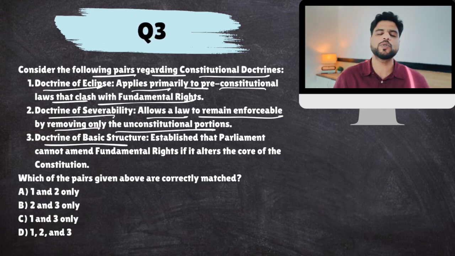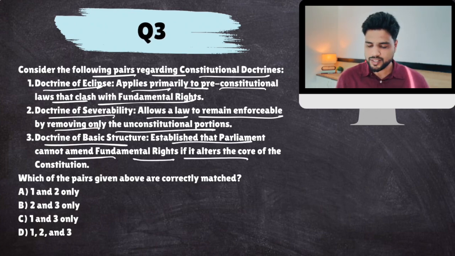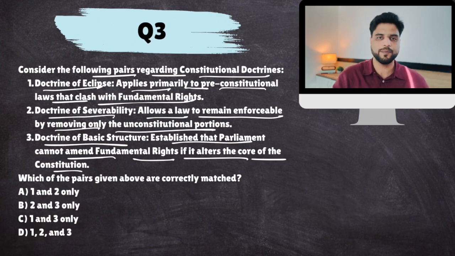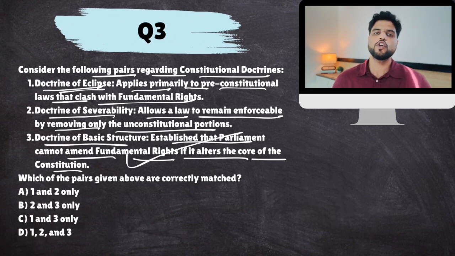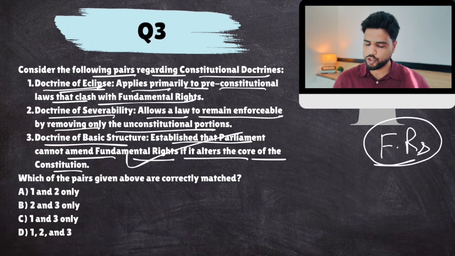Doctrine of basic structure, which most of you are aware of, established that Parliament cannot amend fundamental rights if it alters the core of the Constitution. So this doctrine of basic structure is absolutely correct. Now let's talk about doctrine of eclipse. You see, no law can violate fundamental rights. This is mentioned in Article 13 clearly.